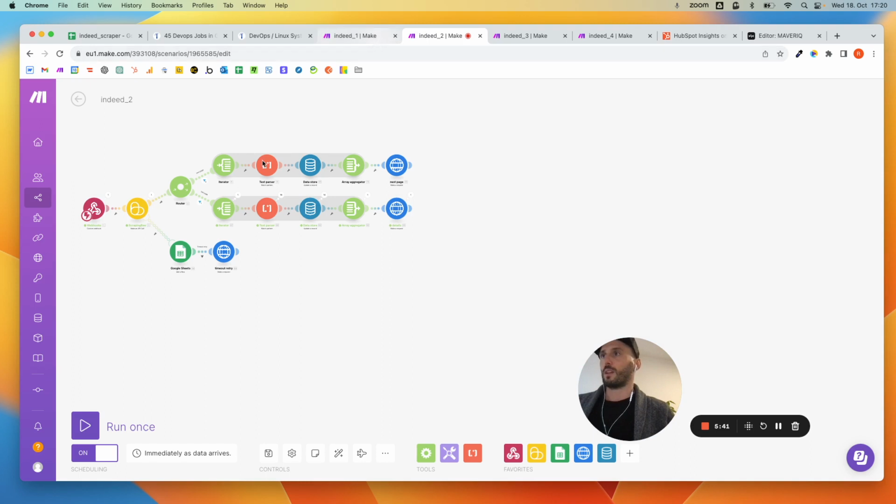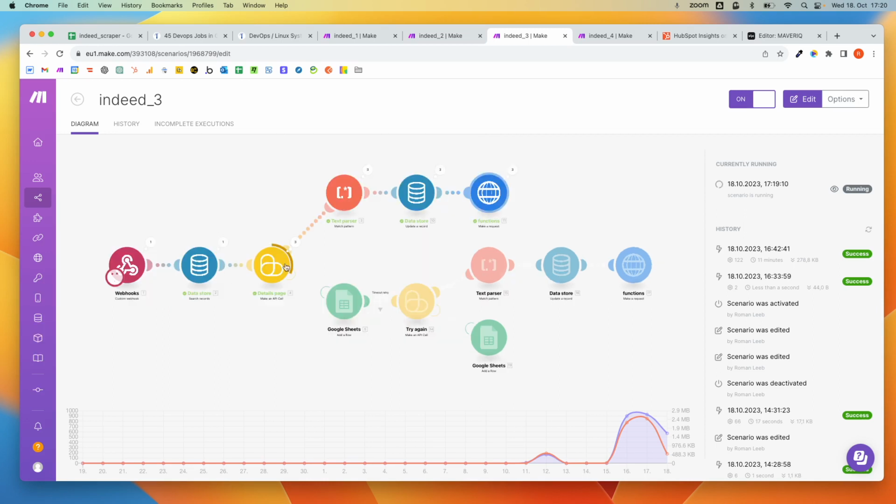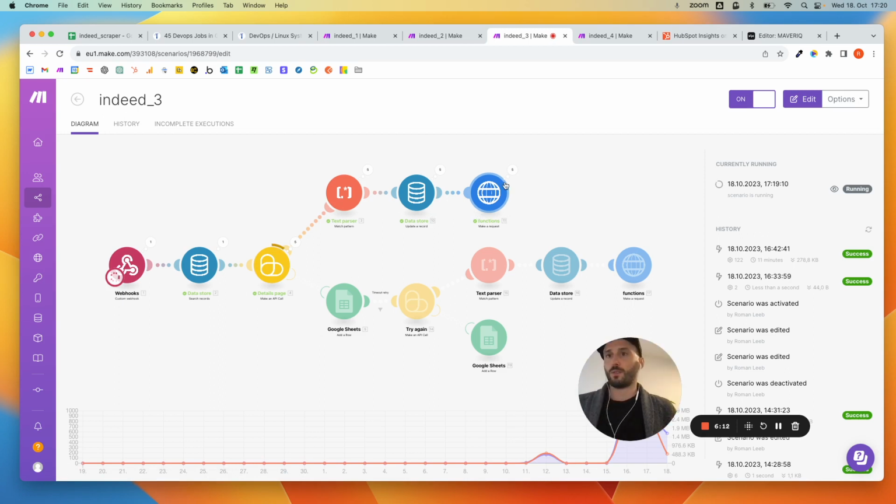And then I'm storing them in this data store within Make for now so that I don't have to write it back and forth in the Google Sheet. And then the third one goes through each and every one. Now it's extracting, you see here. By the way, I'm using ScrapingBee for the proxies, which is fantastic. You literally don't have to care about anything with proxies. So I'm extracting the data, I'm writing that in the store, and then I'm calling the functions, which is essentially where we pass the information from the job description.